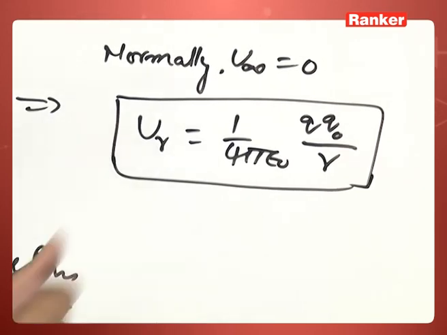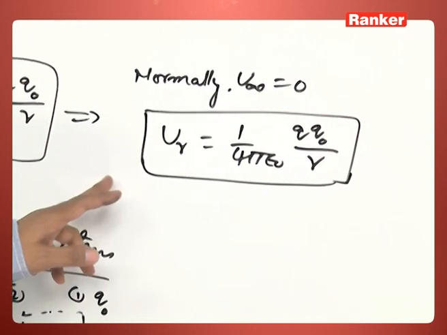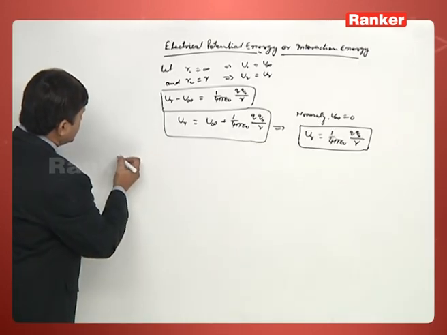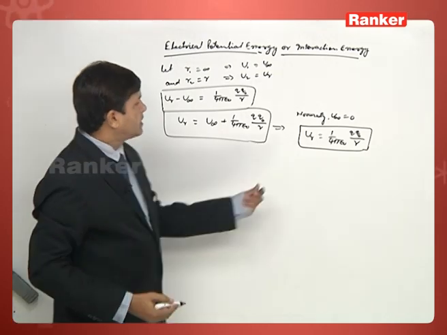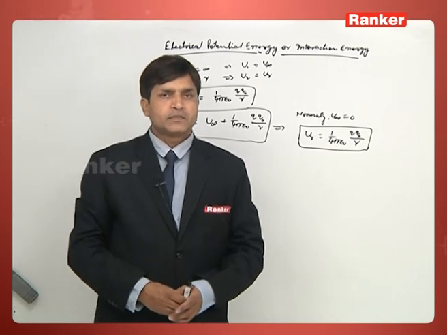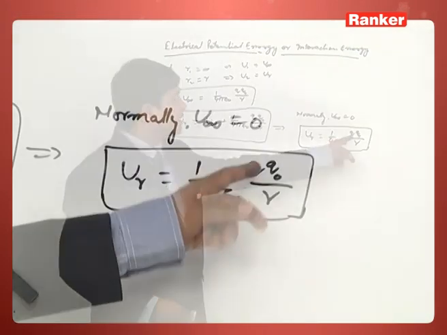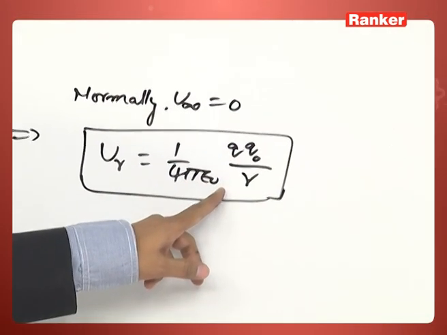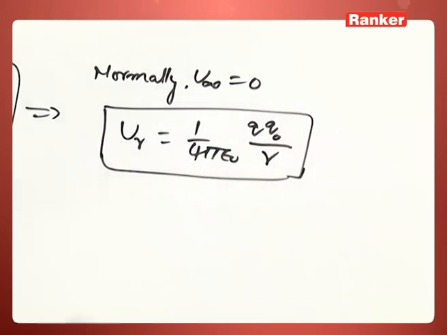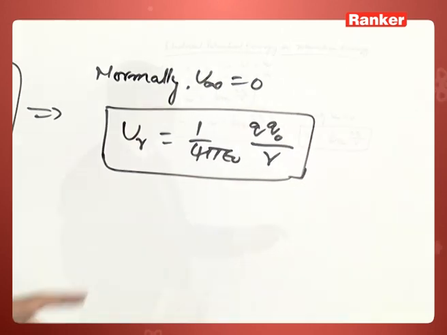Now, basic points related to the interaction energy. Now, see the first point. As potential energy is a scalar quantity, in this expression the values of charges Q and Q naught have to be kept with their respective sign.